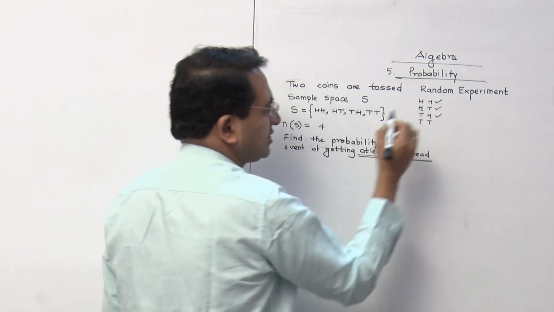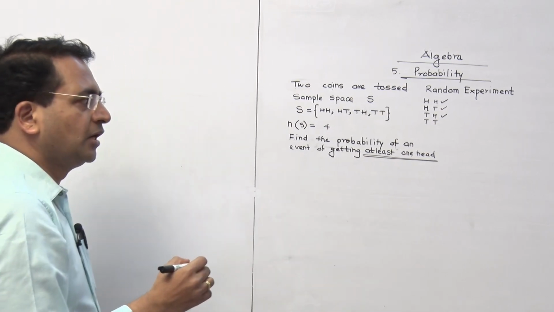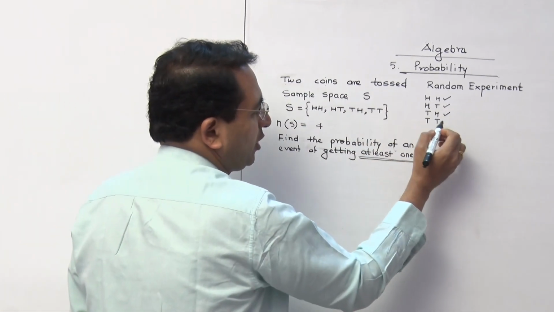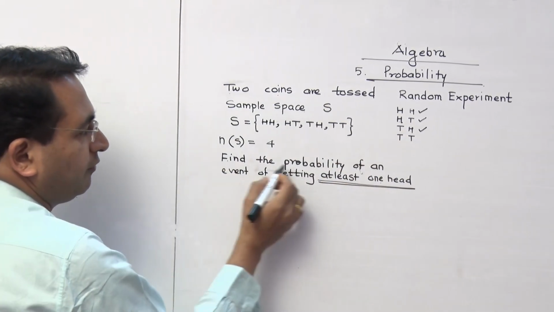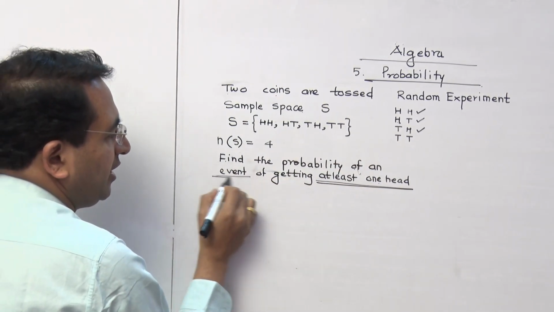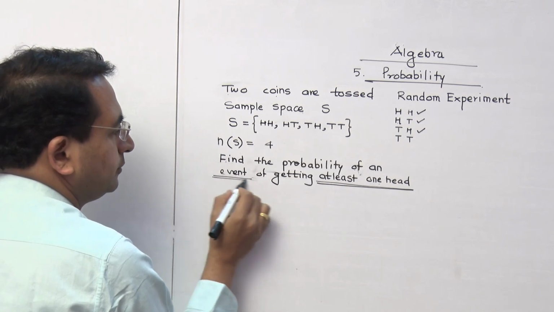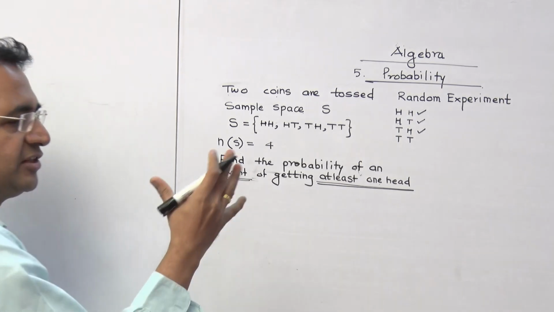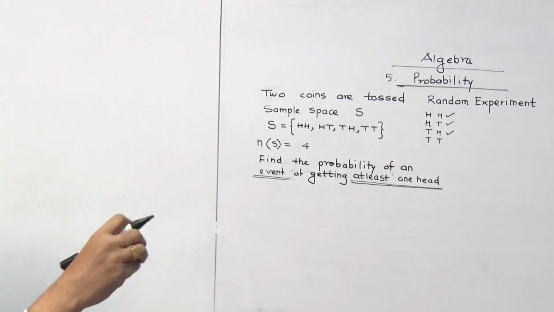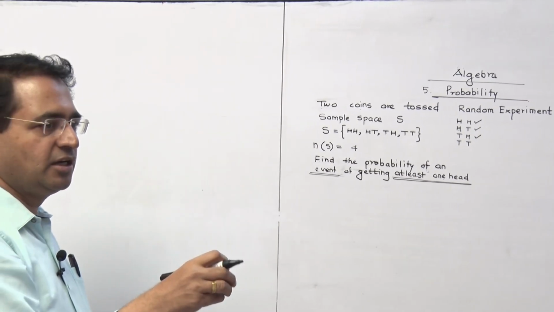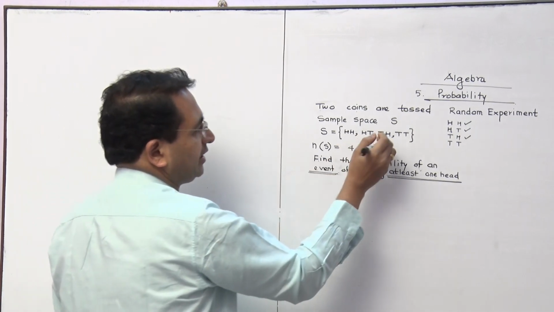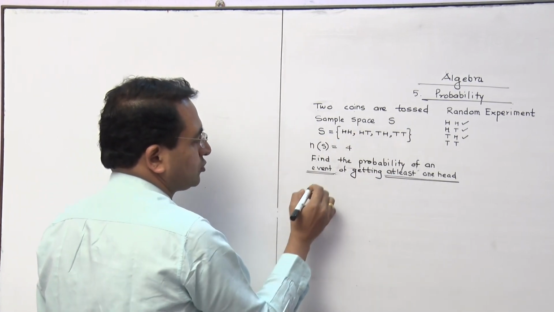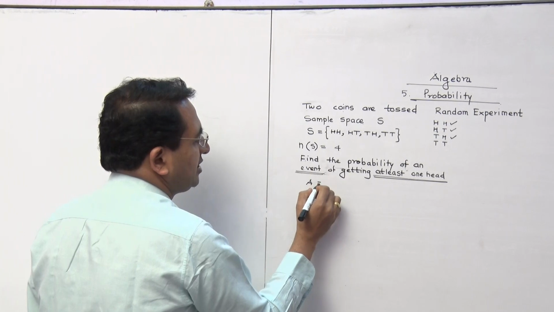And that's why you can select this also. You cannot select this because it has no head. So, when you write the event, it means your requirement. And that is always written by capital letters A, B, C, D, excluding S, because the letter S we use for the sample space. So, normally we consider A, B, C like that.